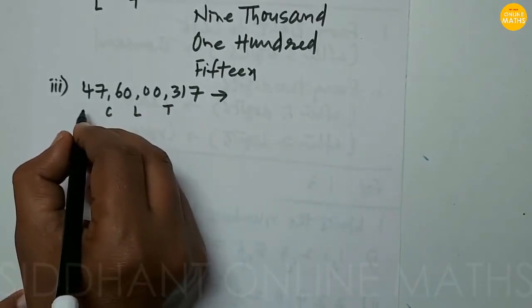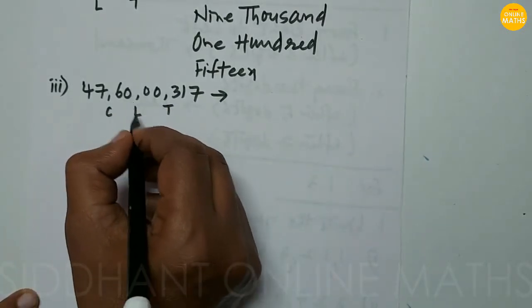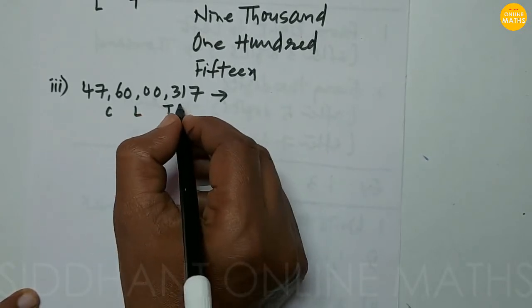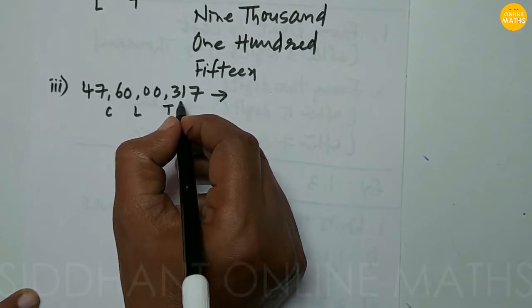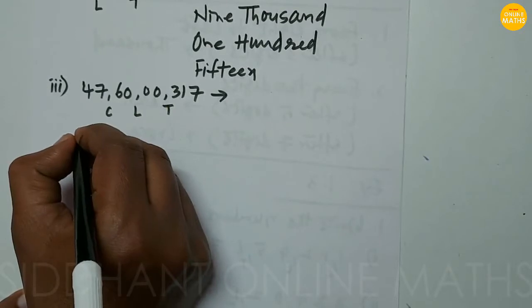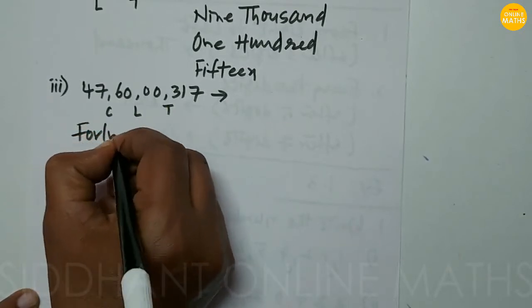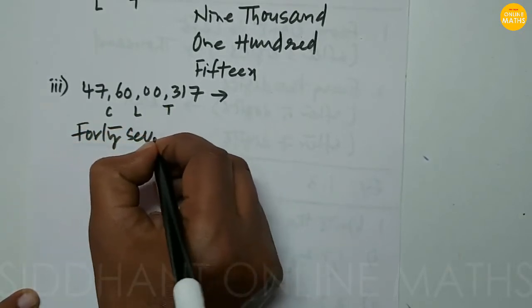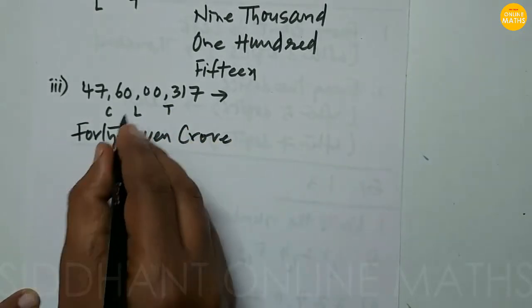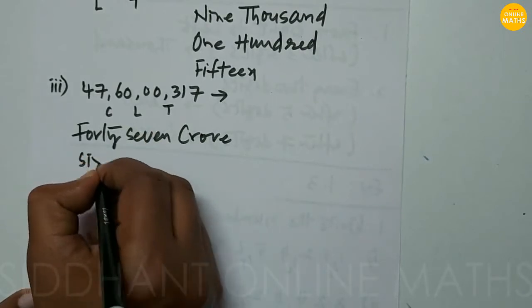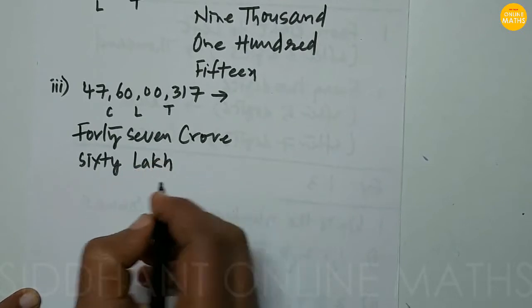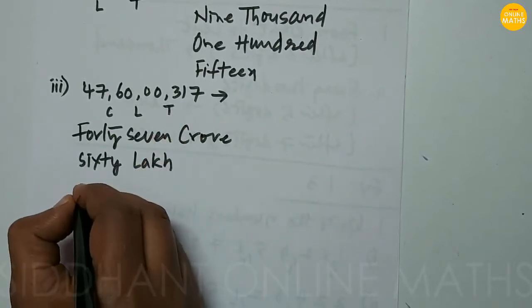Now we read it as 47 crore, 60 lakhs, and here thousands are not there, 00, so we shift to hundreds, that is 317.